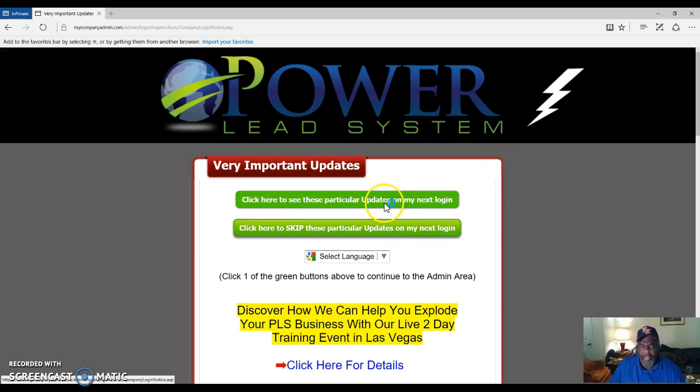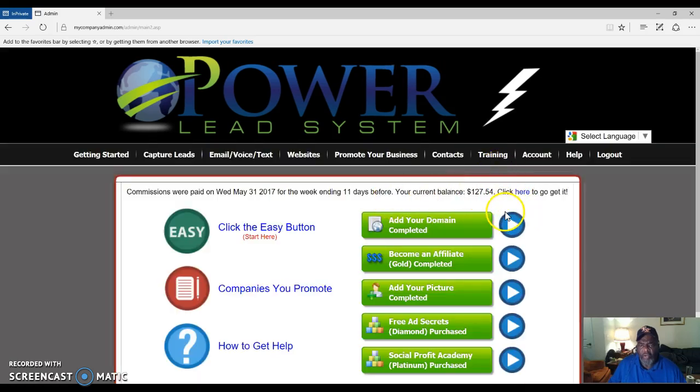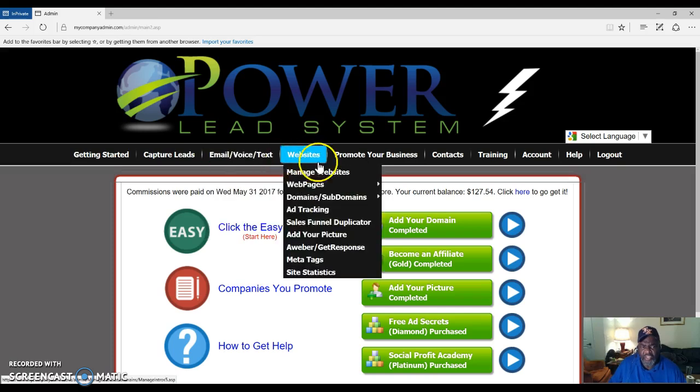Once you join with the Power Lead System, you're going to log in, and of course you're going to get a domain with them. If you don't have one, you're going to create a domain or buy a domain from the Power Lead System, which will cost just $12 for a year. And after you have joined and you have bought your domain name, my domain name is Market with Marlon. Of course, you have to be an affiliate. You have to be a gold member to be able to use these features.